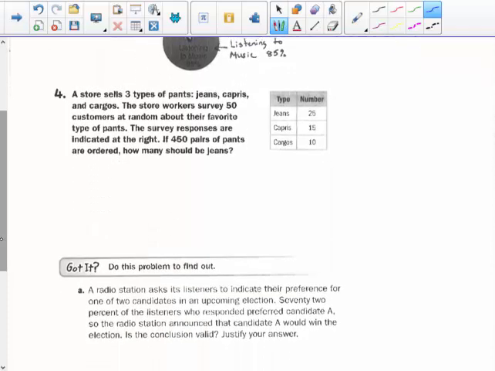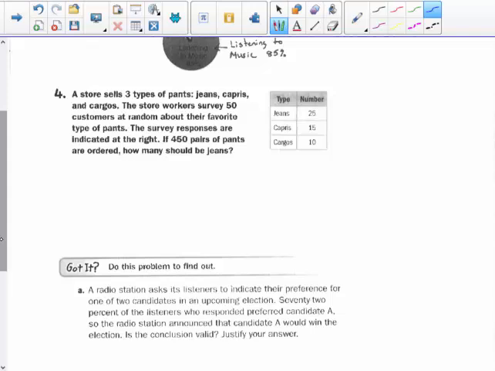A store sells 3 types of pants: jeans, capris, and cargos. The store workers survey 50 customers at random, so they must be people who come into their store, about their favorite type of pants. The survey responses are indicated at the right. If 450 pairs of pants are ordered, how many of them should be jeans?